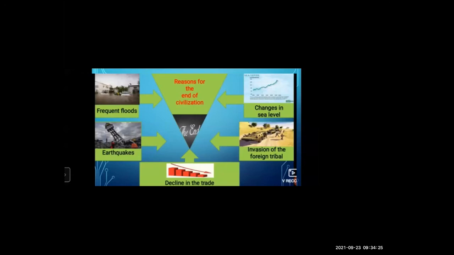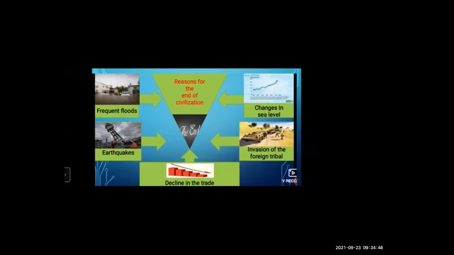Then is a decline in the trade. Trade, I already explained to you, is the activity of buying and selling. So due to the decline in the trade, there is a reason. This is also one of the reasons for the end of this civilization. Next reason is invasion of the foreign tribes.